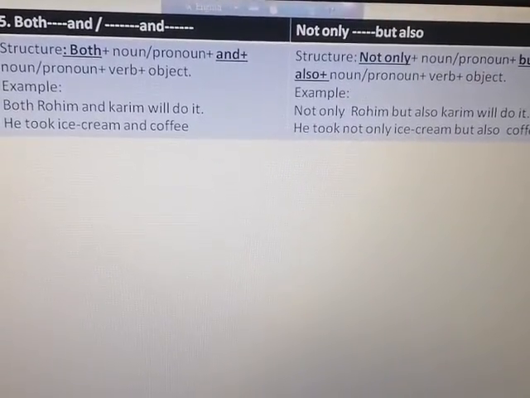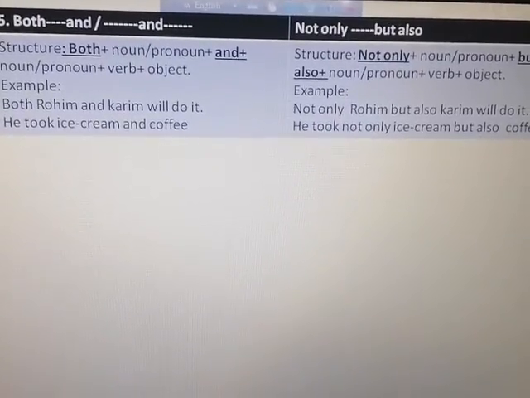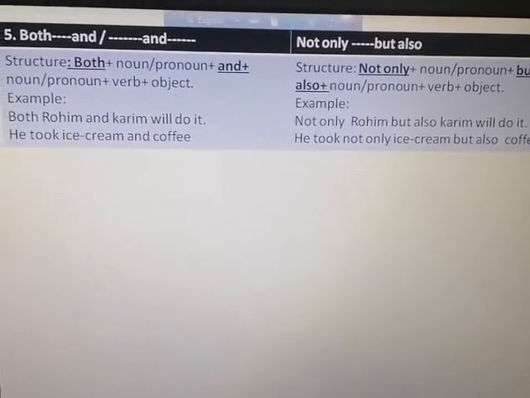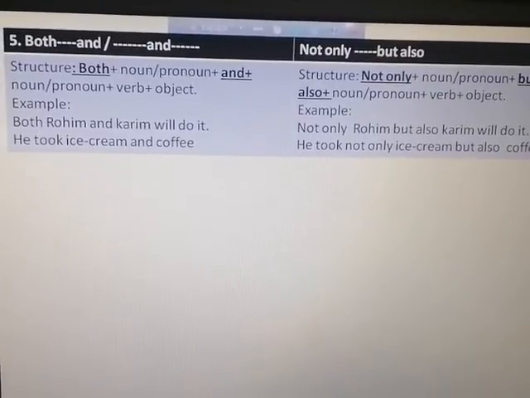He took ice cream and coffee. He took not only ice cream but also coffee. Okay, so it is very simple. Another rule,